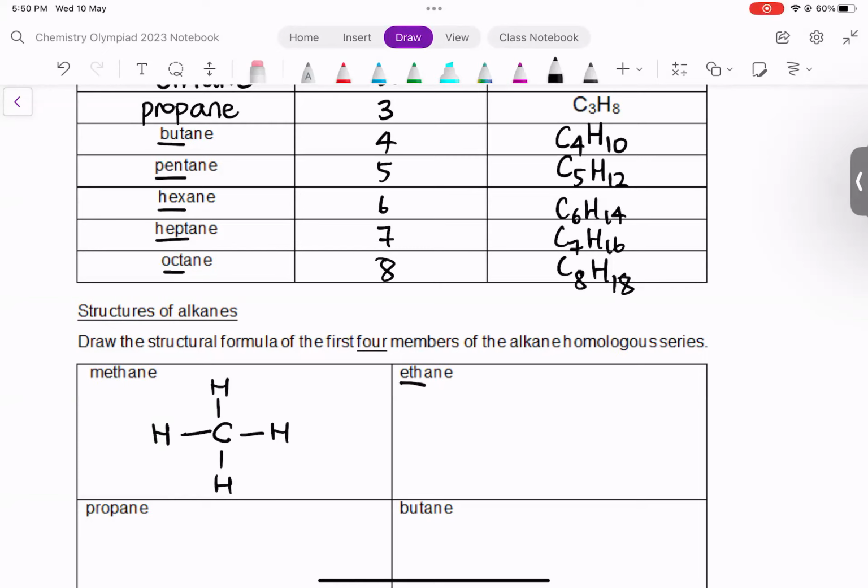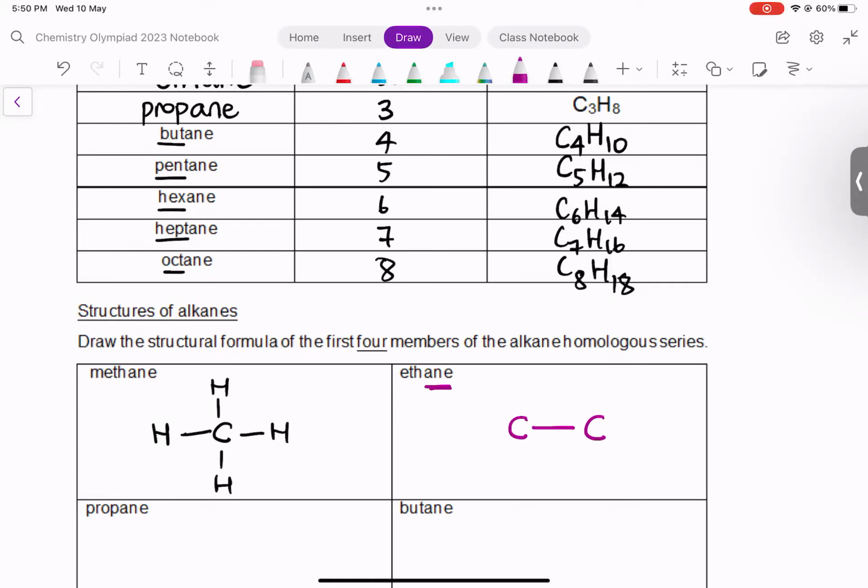Now, ethane has 2 carbons. You always draw the carbon first. You know it's alkane because the name ends with A-N-E. So it's a single bond only. It doesn't have any other types of bonds, right? It only has single bonds.